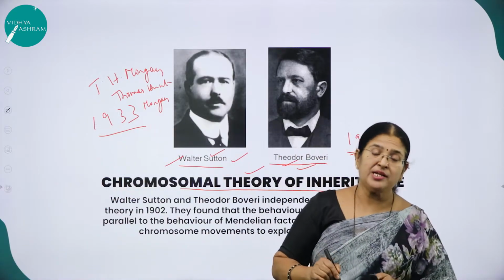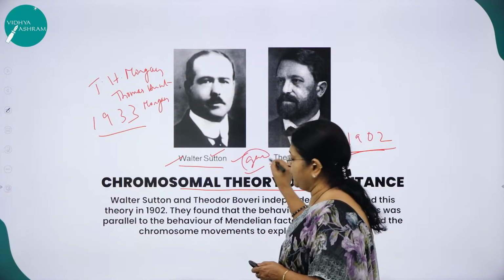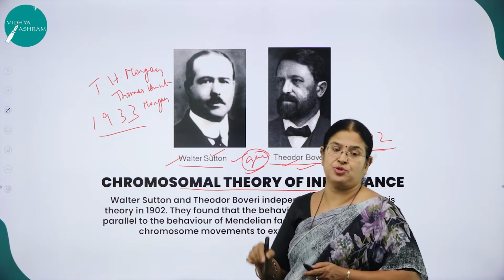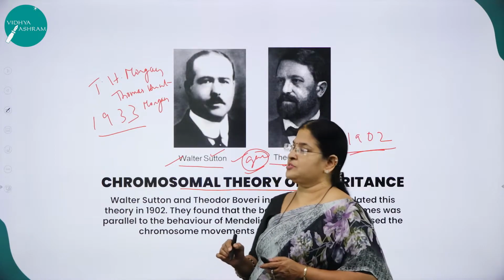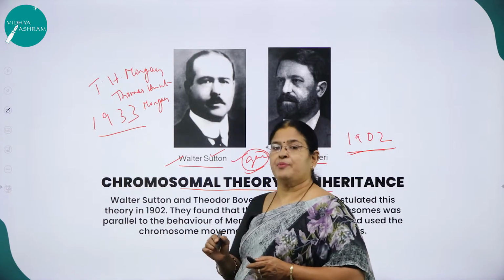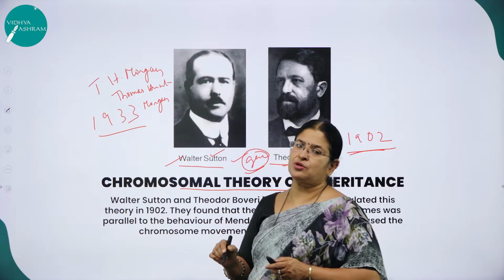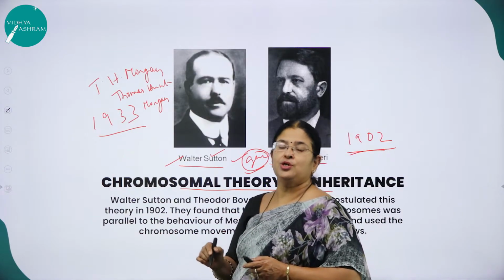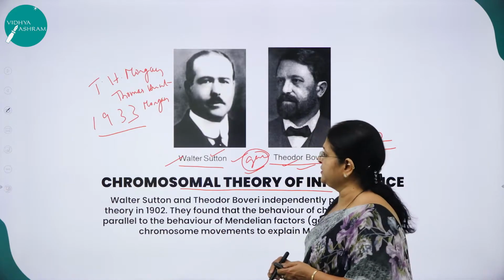And the materials for inheritance, what we call genes, are located on the chromosomes, and it is these chromosomes which segregate and assort independently during the process of gamete formation and recombine during the process of fertilization. So now let us see what was the contribution of T.H. Morgan towards the study of this chromosomal theory of inheritance.